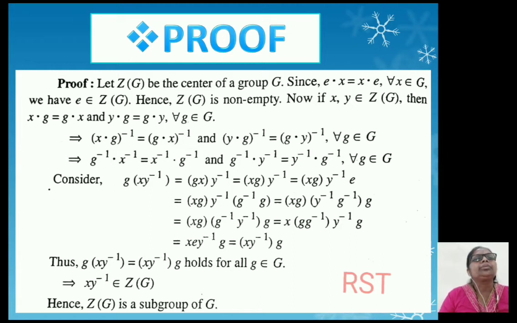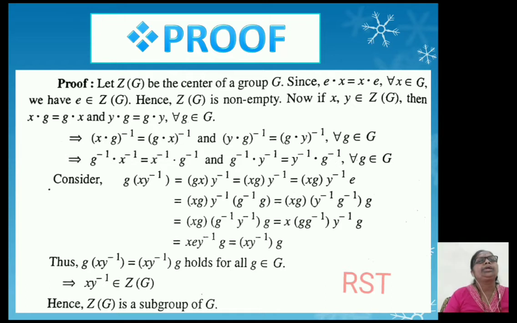in bracket xg bracket complete into, in second bracket, y inverse into g inverse bracket complete into g, which is equal to, in first bracket xg bracket complete into, in second bracket, g inverse into y inverse. Since xg equal to gx, this property is satisfied in the center of a group, into g. That means we get, in first bracket xg bracket complete into, in second bracket g inverse into y